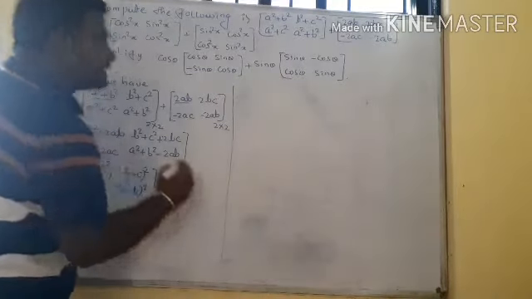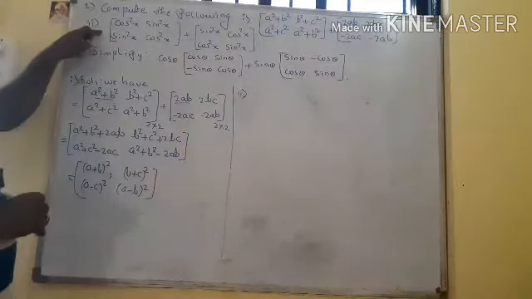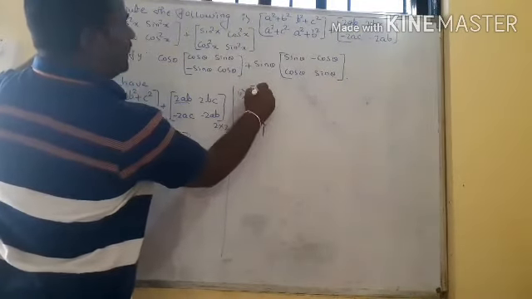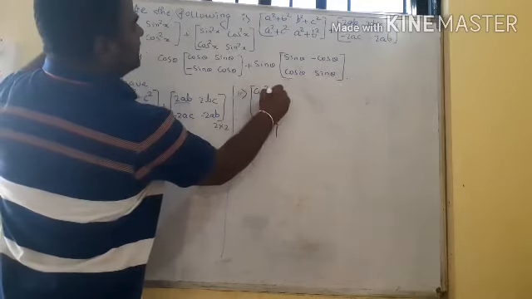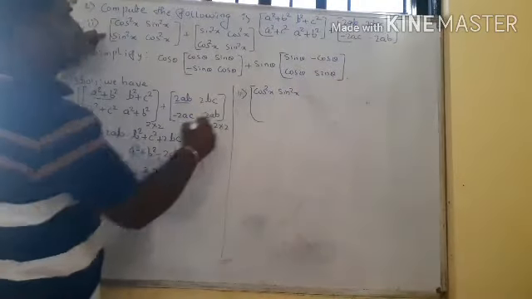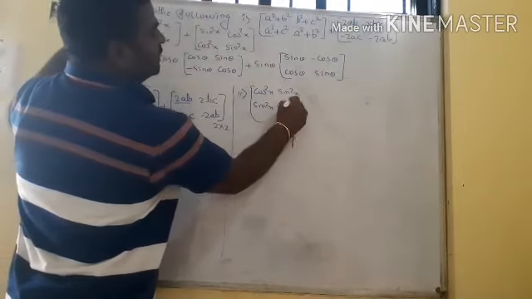Next, the second one. Check it, a very important problem. Keep in your mind, I can take cos square x, sin square x, and sin square x, cos square x.